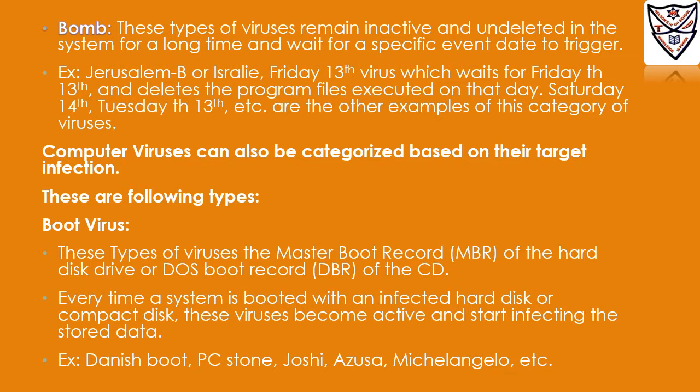Every time a system is booted with the infected hard disk or compact disk, these viruses become active and start infecting the stored data. Danish Boot, PC Stone, Joshi, Empire, Azusa. These are all examples of boot sector, or you can say boot viruses.